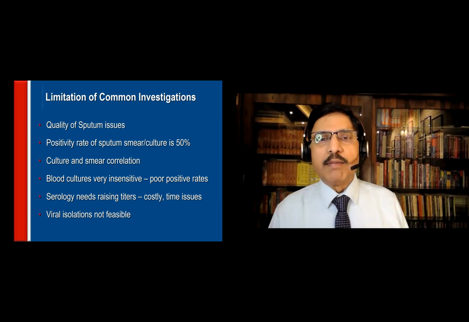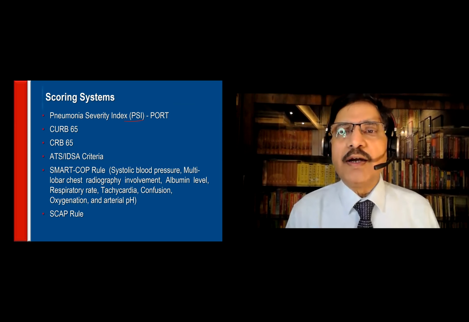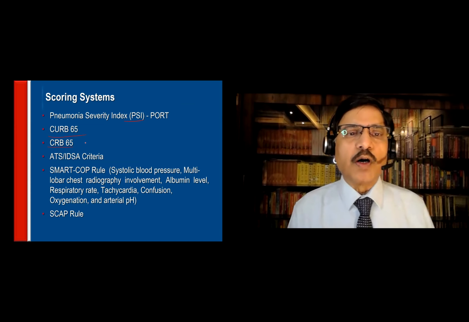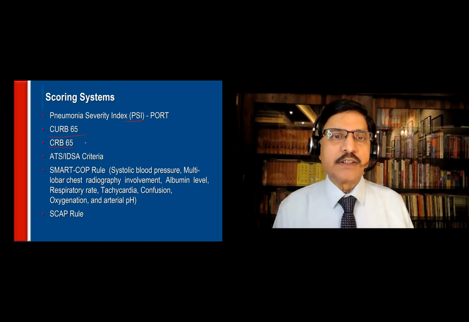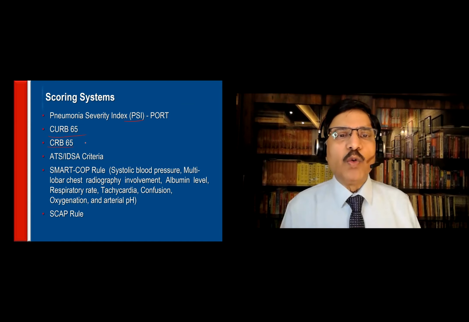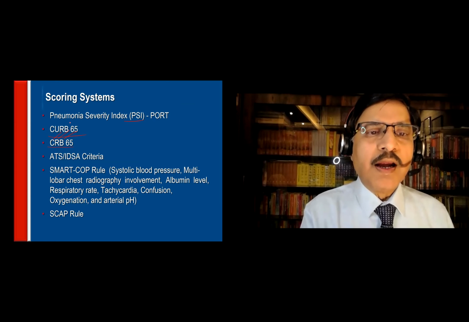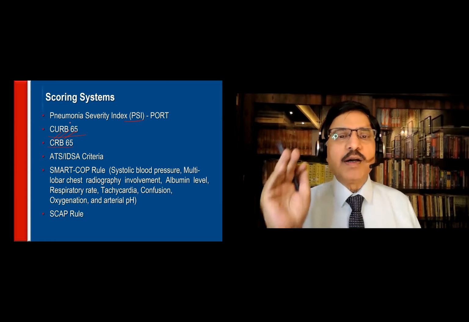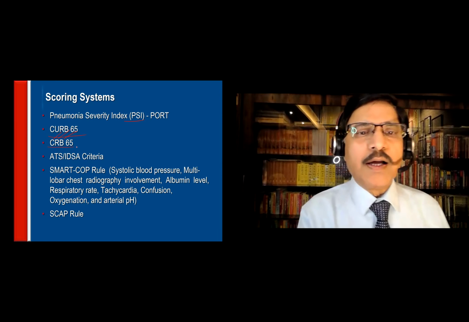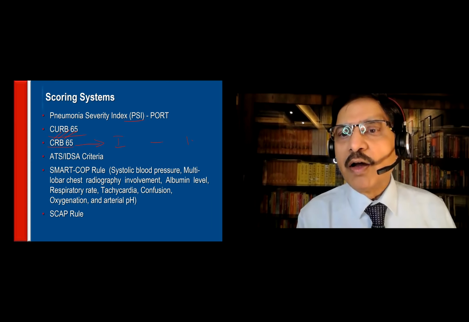Clinical assessment, PORT score and CURB score, and put them in the appropriate classification, class 1 to class 5, and then manage. There is what is called the pneumonia severity index, which we have seen, and the CURB 65. There is also the CRB 65. What is CRB 65? Clinical only, no urea here: blood pressure, respiratory rate, and confusion. Even measurement of urea can be avoided if you don't have the facility, because you have to decide quickly whether he goes to class 1 or class 5.